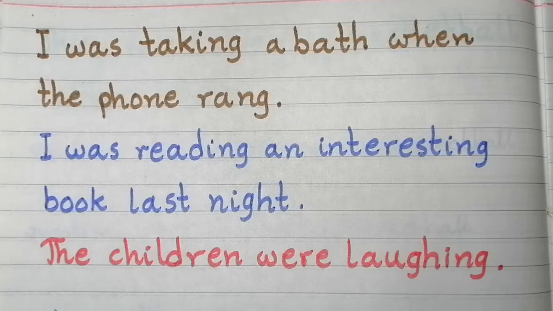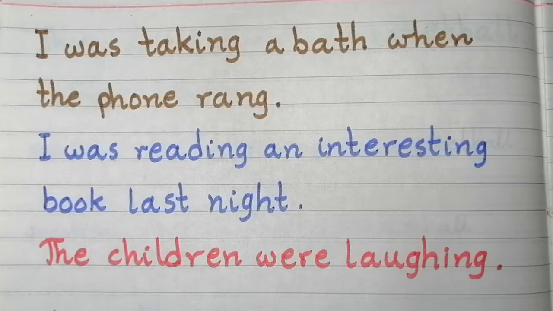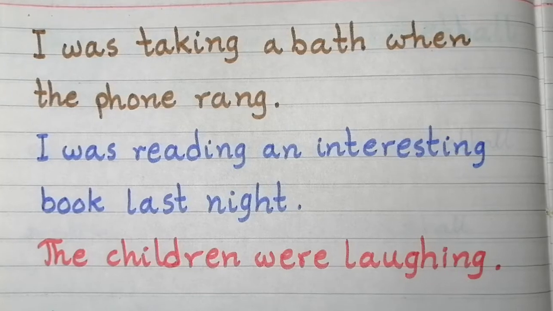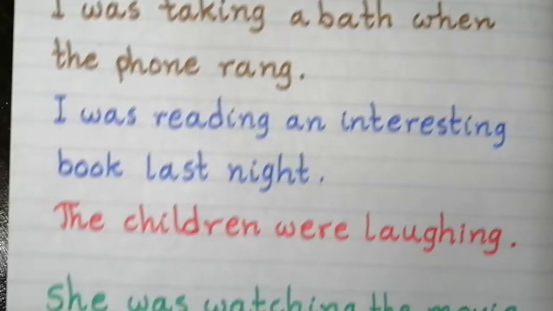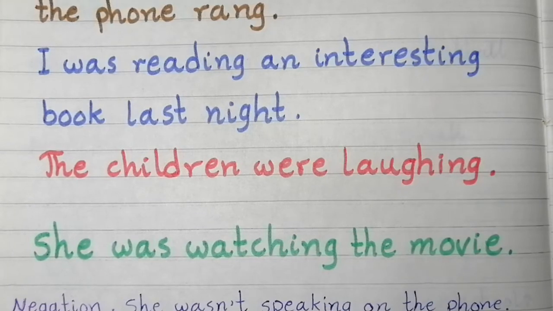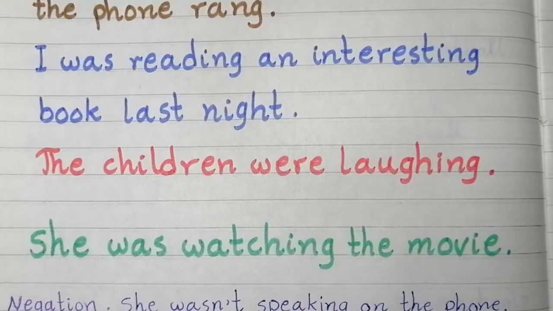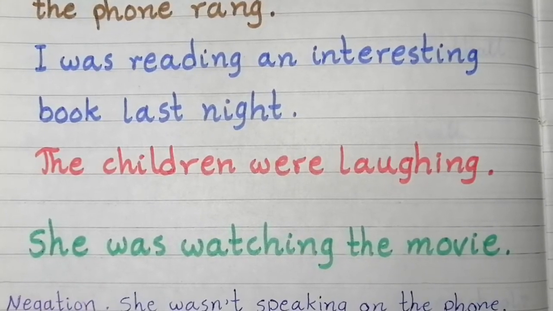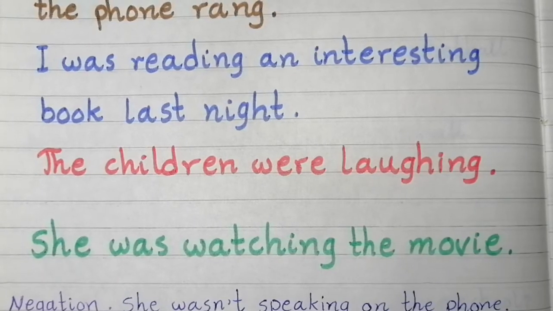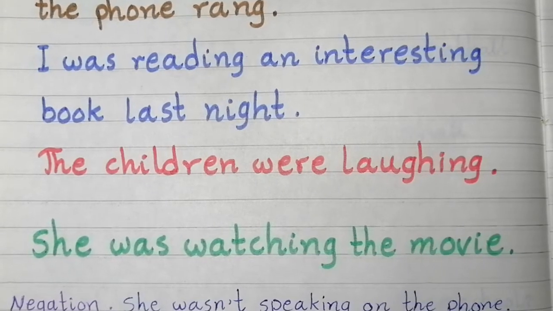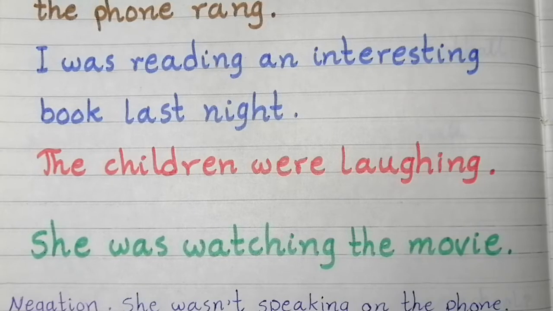Okay? I was reading. You can notice here that I was, and then we add ing to the verb read. I was reading an interesting book last night. Okay? The children were laughing. Here the word children is a plural subject. So we don't choose was. No, we write the children were laughing. We add ing to the verb laugh.